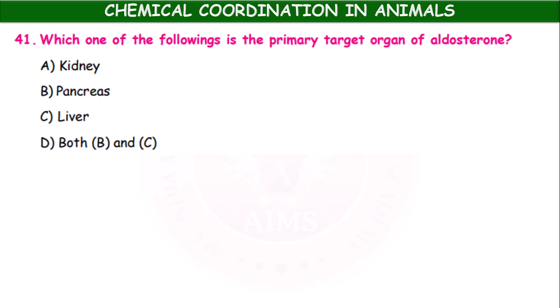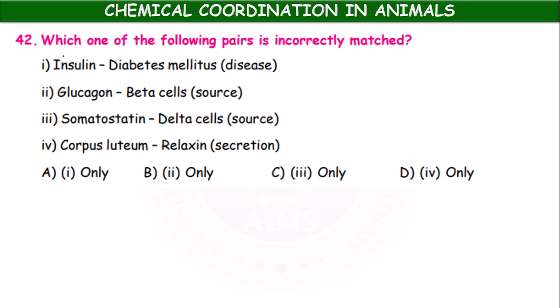Which one of the followings is the primary target organ of aldosterone? Kidney, pancreas, liver, both pancreas and liver. It is the kidney. Okay, primary target organ.